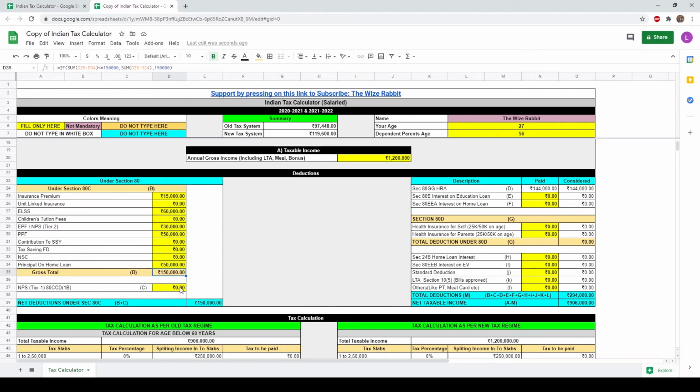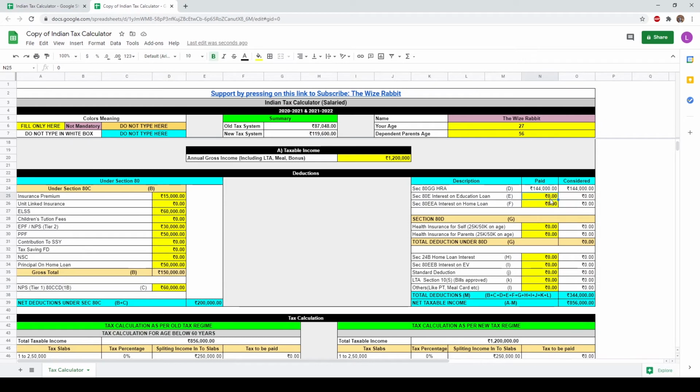But if you want an additional 50,000 rupees to be tax saved under 80CCD section, you can invest in the NPS section. Here you will get an additional tax saving on an amount up to 50,000 rupees. So let's say you are investing 60,000 rupees per year in an NPS Tier 1 account. Out of this 60,000 investment, tax on the amount up to 50,000 is exempted.